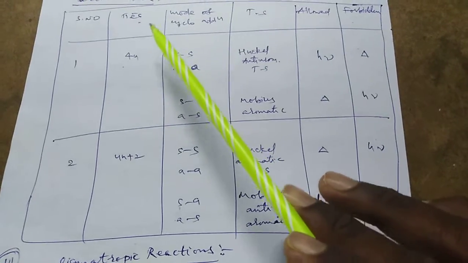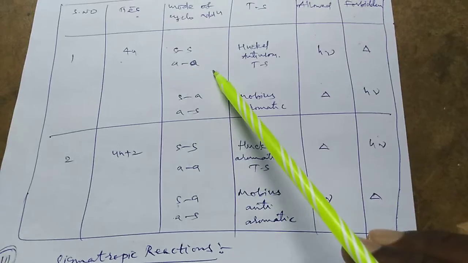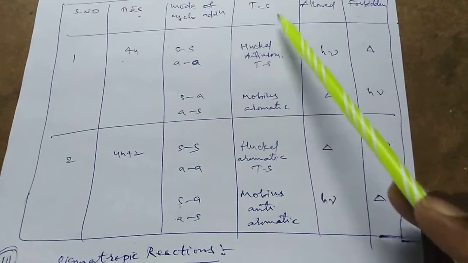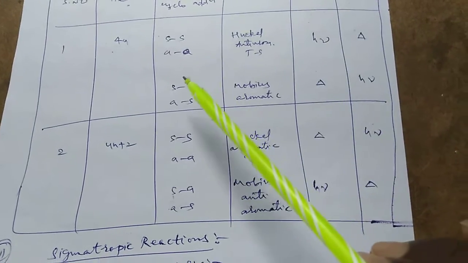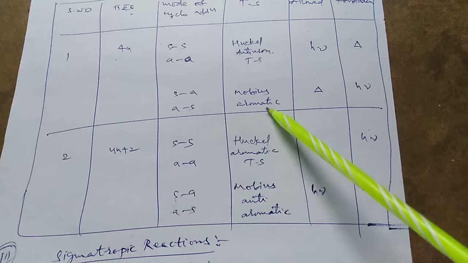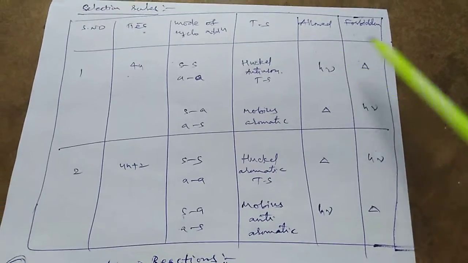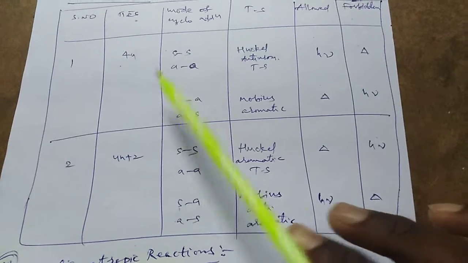If the system contains 4n system, supra, antara, Huckel anti-aromatic transition state, photochemically allowed, thermally forbidden. For the antara suprafacial configuration, Mobius aromatic transition state, thermally allowed, photochemically forbidden. So these are the configurations for the 4n system.